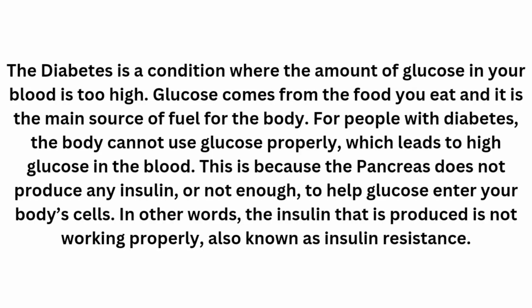For people with diabetes, the body cannot use glucose properly, which leads to high glucose in the blood. This is because the pancreas does not produce any insulin or not enough to help glucose enter your body's cells. In other words, the insulin that is produced is not working properly, also known as insulin resistance.